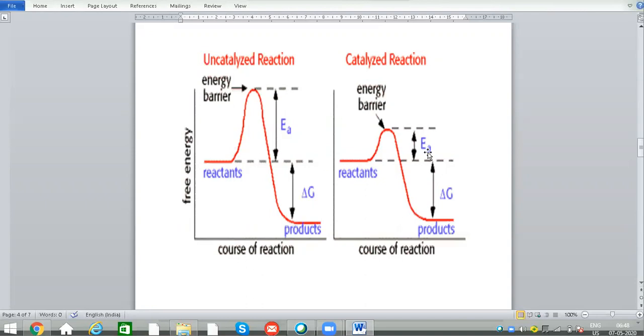But whereas in case of catalyzed reaction, it requires very little energy due to the presence of enzyme association. So in catalyzed reactions, reactants can be easily converted into products. So this is the main difference between uncatalyzed reaction and catalyzed reaction. The activation energy of this reaction is very low due to the presence of enzymes.